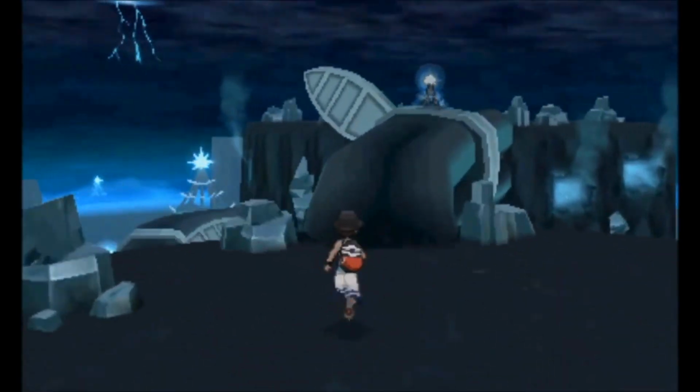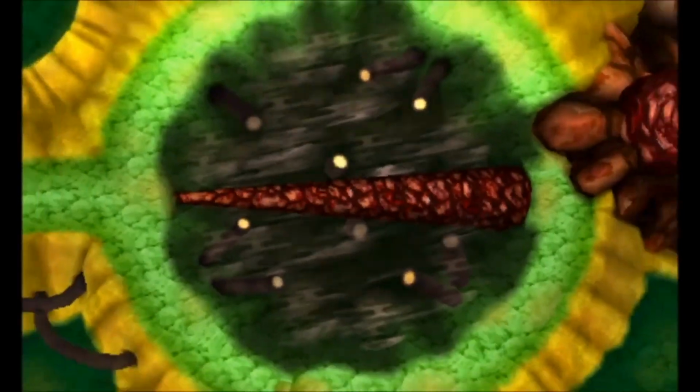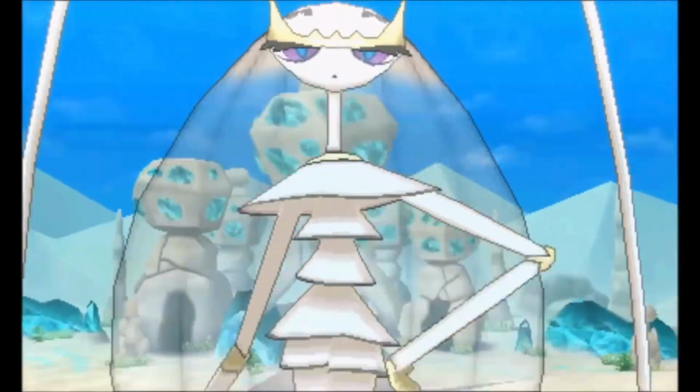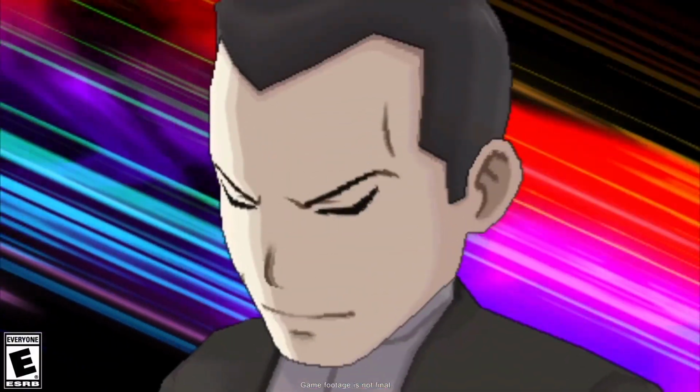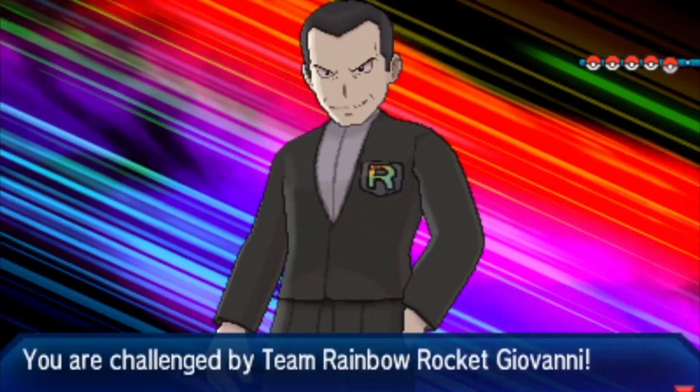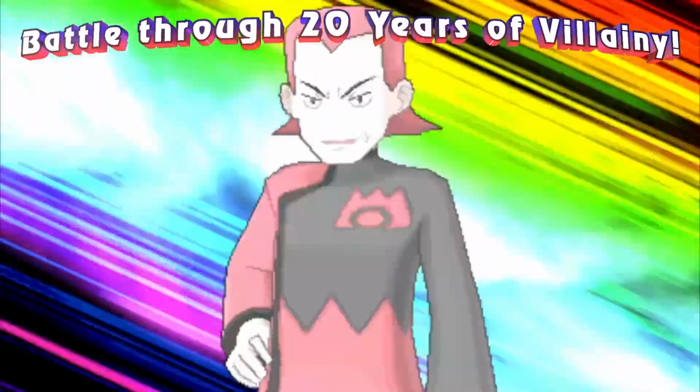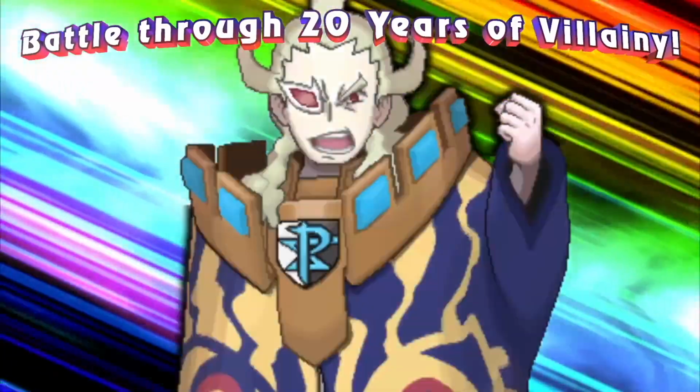not other planets. What's really cool about this is that we get more variety of parallel universes than ever before. Some of these parallel universes are truly bizarre, which is great because given enough iterations of a universe, there should be some weird stuff out there. During the post-game, we even get to meet alternate universe evil team leaders who actually were able to achieve their goals. The leader of this combined team, Team Rainbow Rocket, is a version of Giovanni who caught Mewtwo and took over his world. The other leaders are Maxie, Archie, Cyrus, Ghetsis, and Lysandre.